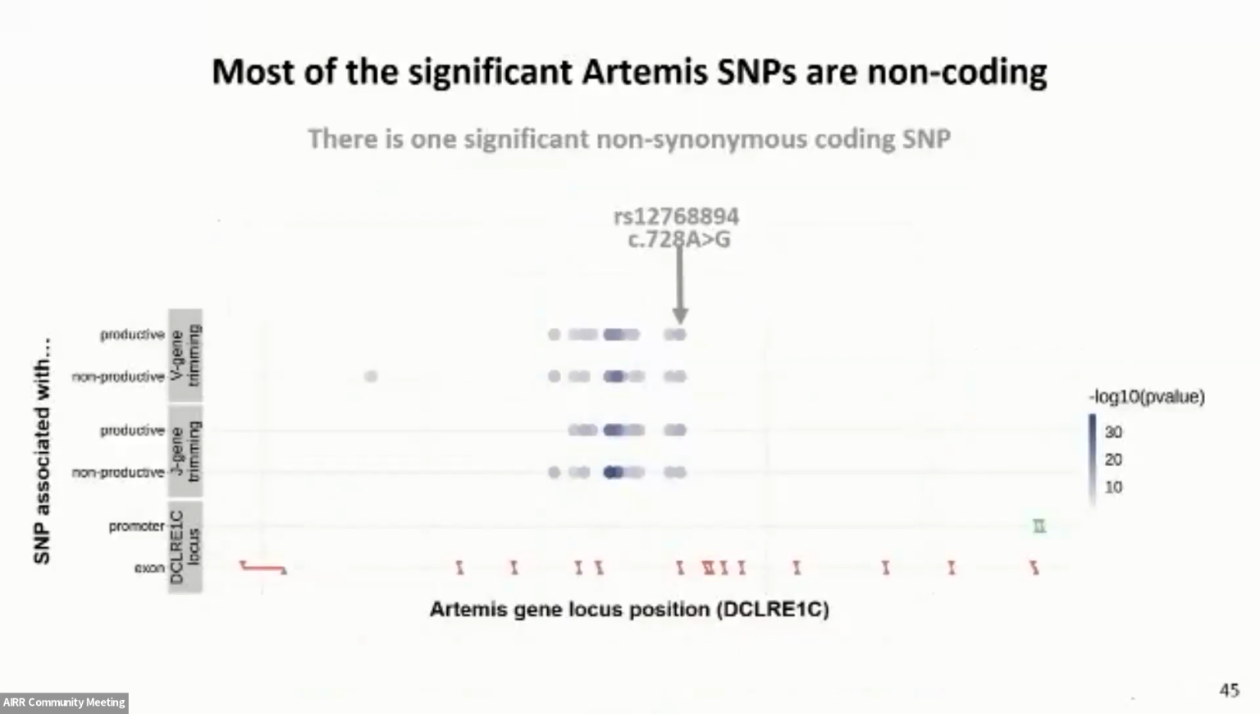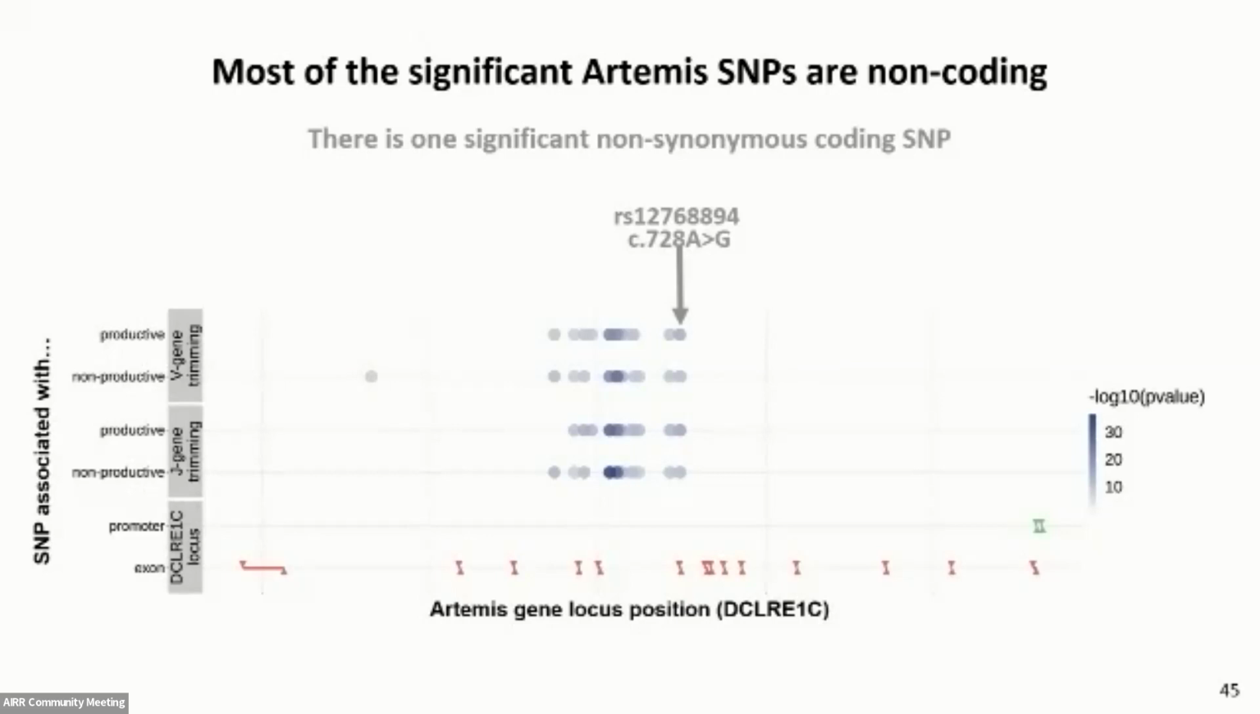And if we zoom in on all of the significant Artemis associations from that previous plot and compare their Artemis gene locus position with the association type on the y-axis, and now color each association by the strength of the p-value for the association, we can see that many of these associations actually overlapped between trimming and productivity types, and were located within non-coding regions of the gene, where you can see the exons and promoter locations noted on the bottom in green and red.